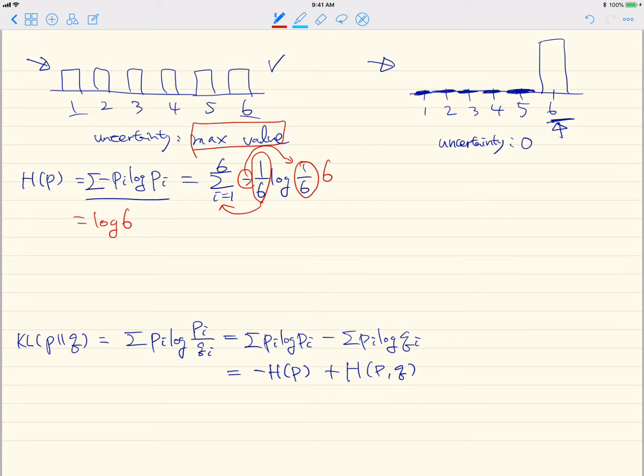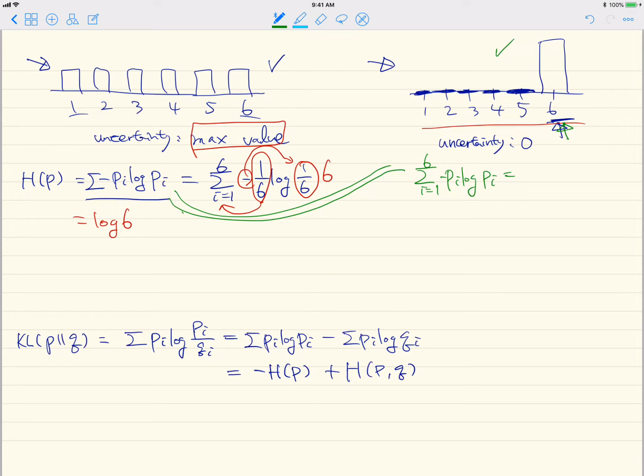Okay, but what about this case? Let's just compute this measure once again for this case. In this case, summing over 1 through 6, but all the p_i's are 0 except for the last one.